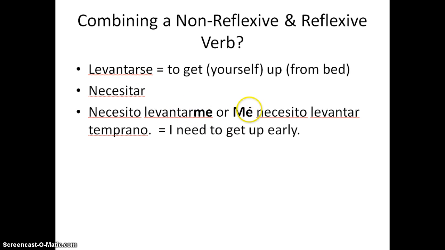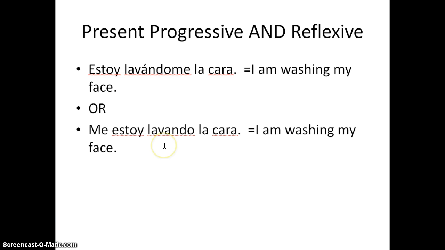Or you could put the me way up front, in front of the necesito. Now, we were looking at present progressive tenses. How would you say, when your friend calls you on the phone, you're trying to say, I'm washing my face right now, I can't talk? The action is in progress. But the action is also reflexive.